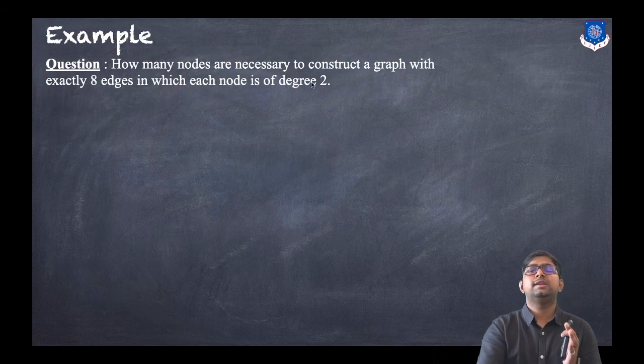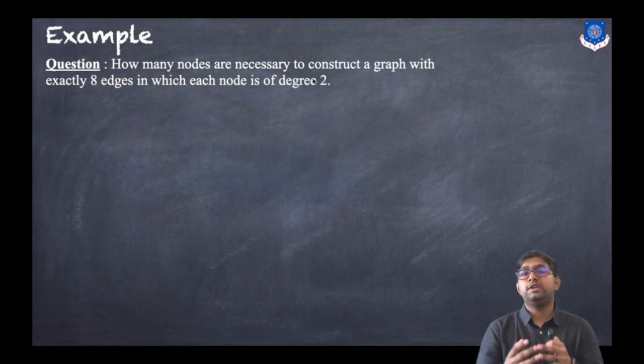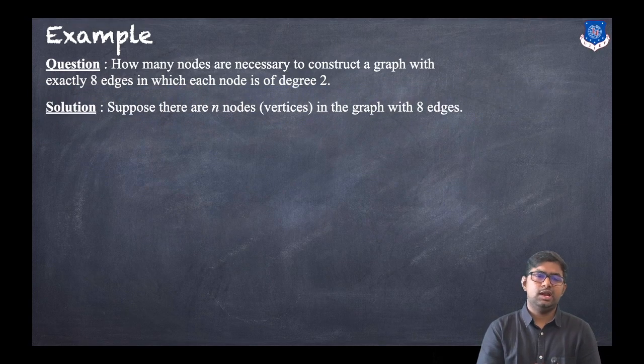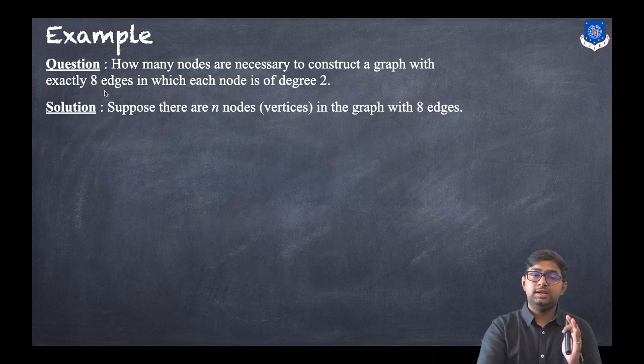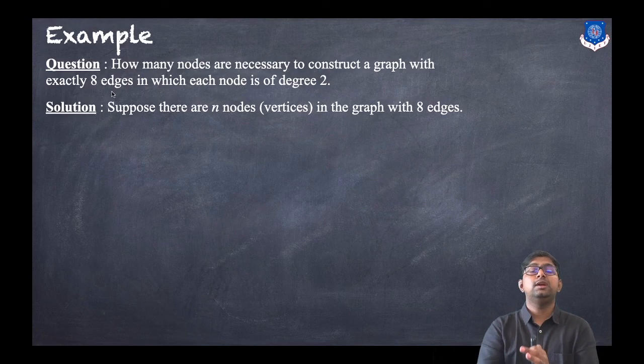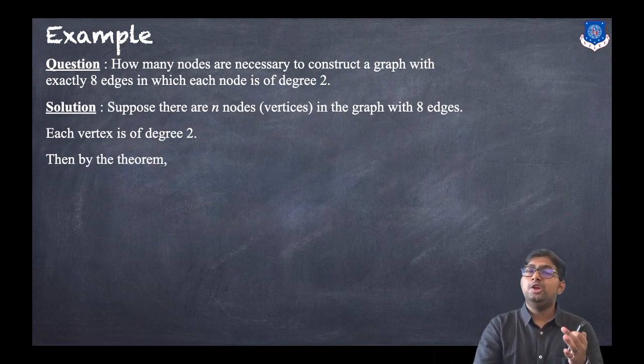How many nodes are necessary to construct a graph with exactly 8 edges in which each node is of degree 2? So we will use the handshaking lemma. Suppose there are n nodes or vertices in the graph with 8 edges. We are given exactly 8 edges in which each node is of degree 2. So each vertex is of degree 2, and we want to find the number of vertices.